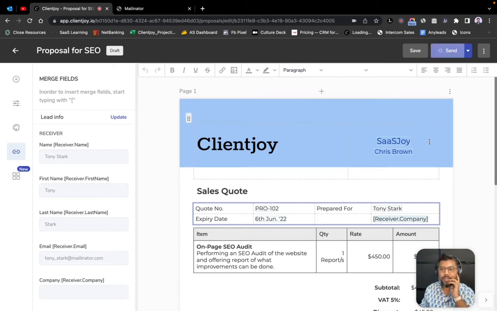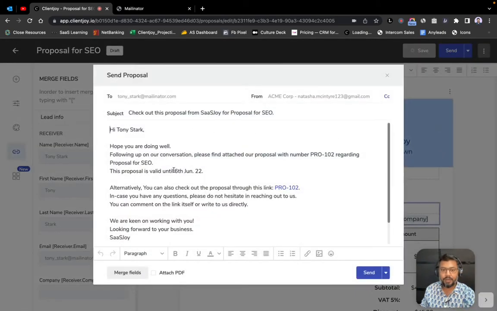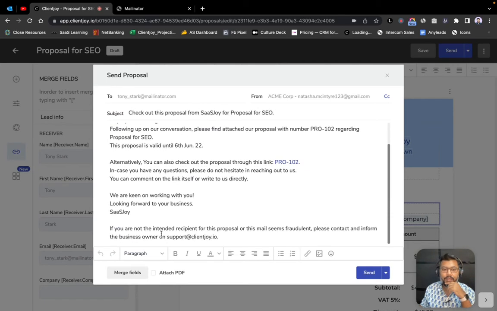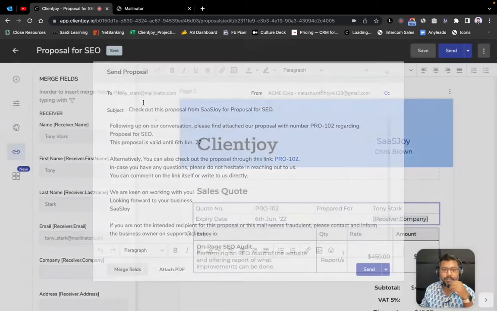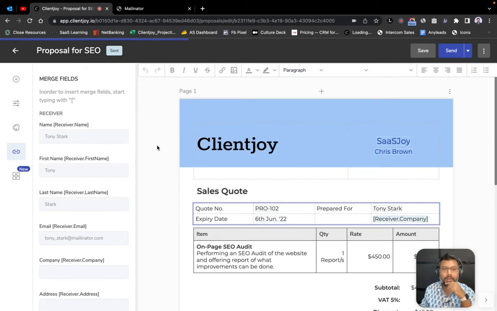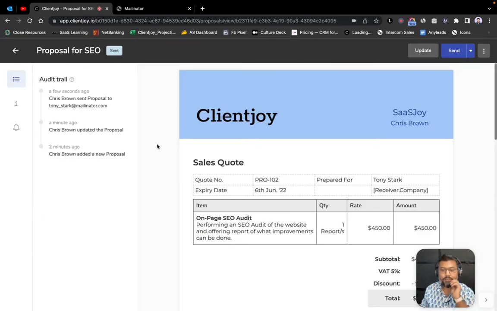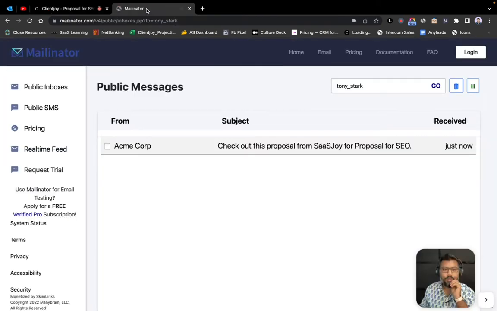So for now, I just hit send and it opens up my email template. Again, this template is also something that I can edit in my settings, and I'm just going to send it out, right? I can also schedule it, but for now, I just send it out. And as soon as I send it out, it's going to go to Tony_Stark@millionaire.com, which is a public inbox that I've created, which is open over here as well.